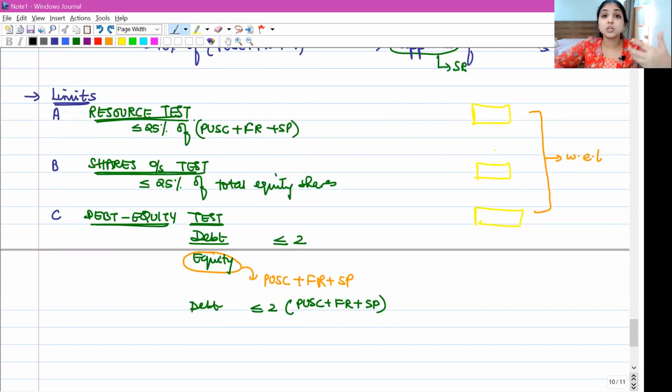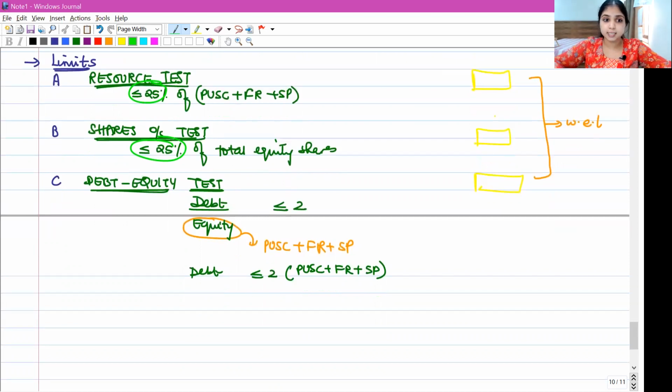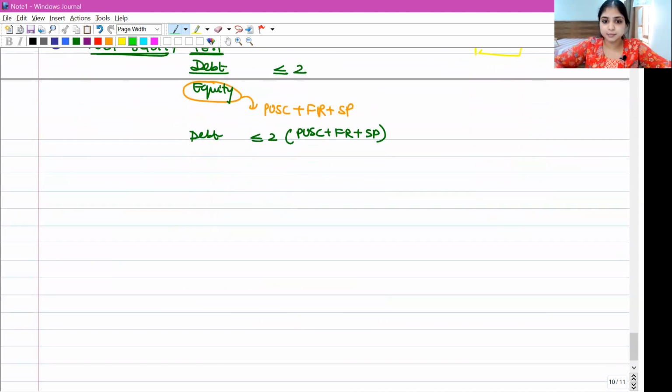Resource test, which talks about how much money can you utilize for buyback. The second test, which is a shares outstanding test, tells us the number of shares which you can buy back. Even here you have the 25% number. And number 3, the debt equity test, which says after buyback, the total debt in the company should not be more than 2 times the equity of the company. Equity as in paid up share capital plus free reserves plus securities premium. In debt over here, you will consider both secured and unsecured debt. This is about your limits.